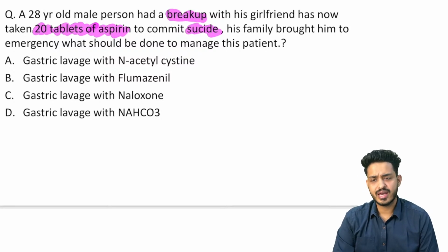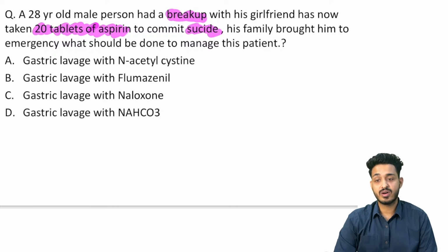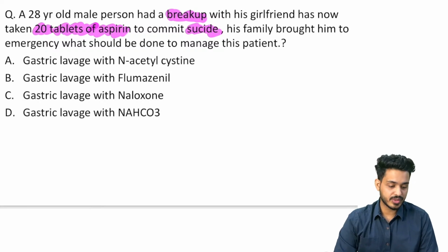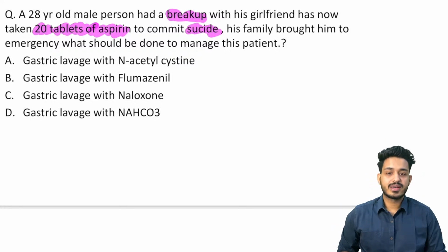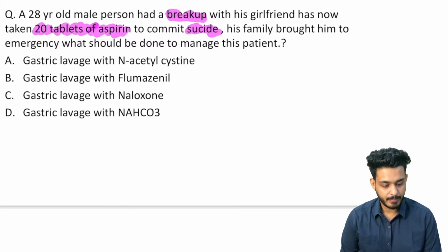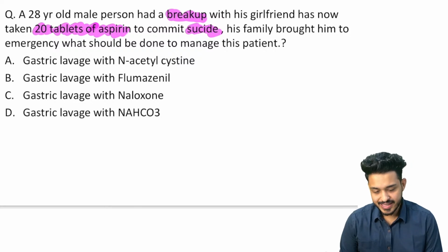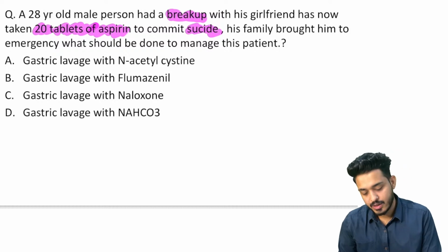What you are going to give? You are going to give N-acetylcysteine or flumazenil or gastric lavage or naloxone. What you are going to do in this particular case? Try to answer. Dr. Migraine is saying A. Rituraj, D. Okay, look here.